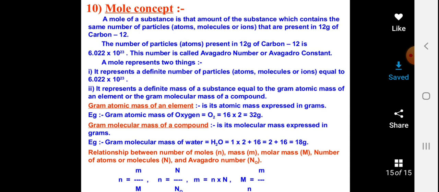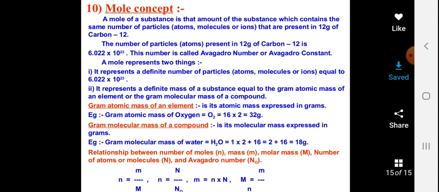A mole represents two things. It represents a definite number of particles, atoms, molecules or ions, equal to 6.022 into 10 raised to 23. It represents a definite mass of substance equal to the gram atomic mass of an element or gram molecular mass of a compound. Gram atomic mass of an element is the atomic mass expressed in grams, like O2: 16 into 2, 32 gram.